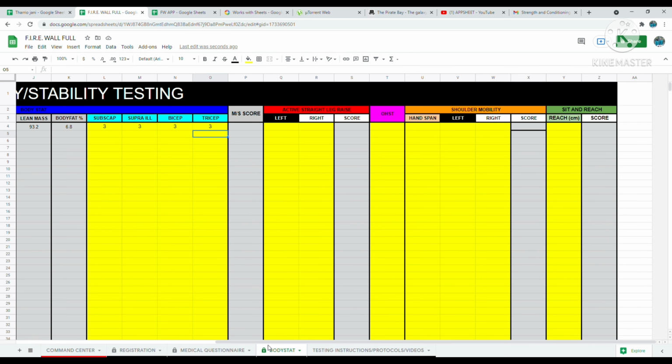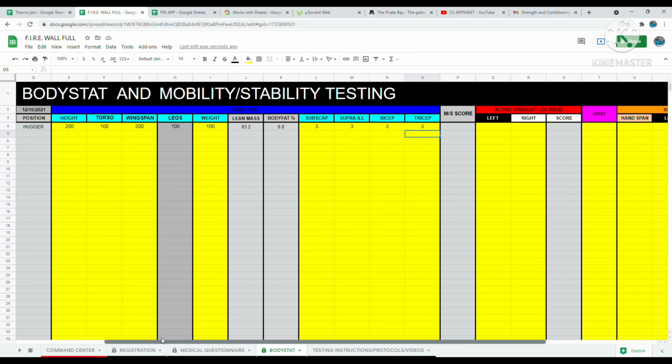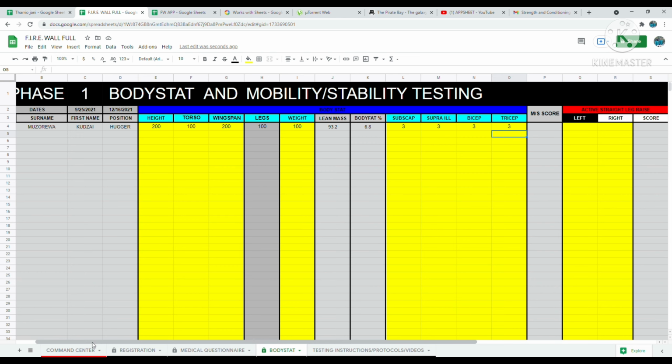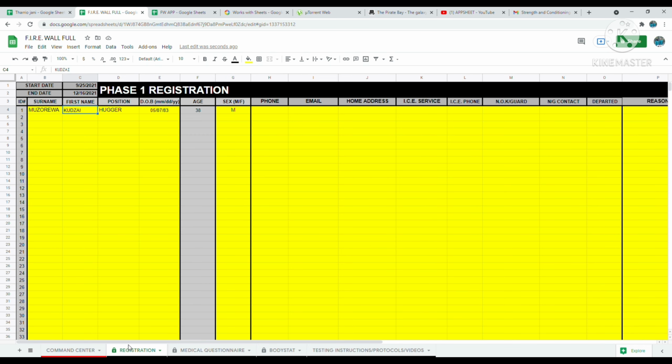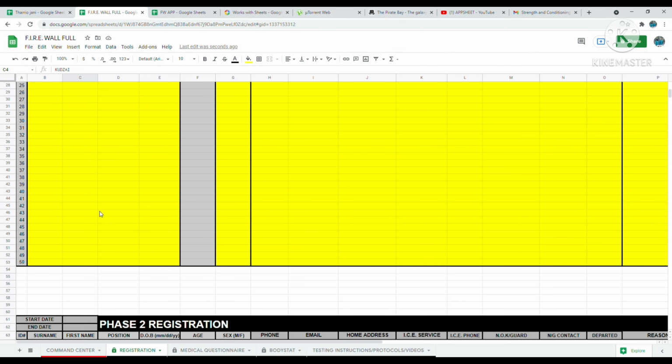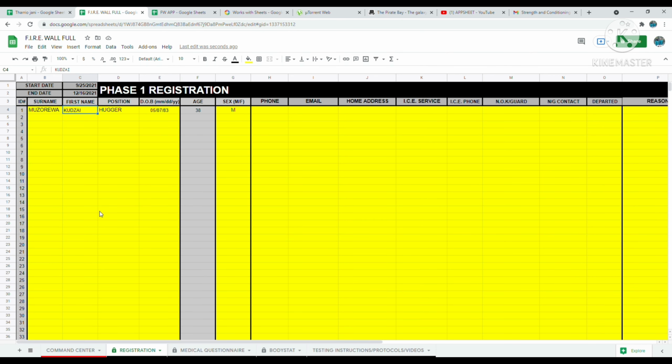Okay, so those are the three main admin pages that you would need to cover as you start your program. And that's simple, that's it. There's room for 50 athletes, but you don't have to have 50 athletes. Obviously this program will work if you have just one, if you have just two, if you have just three, and so on.